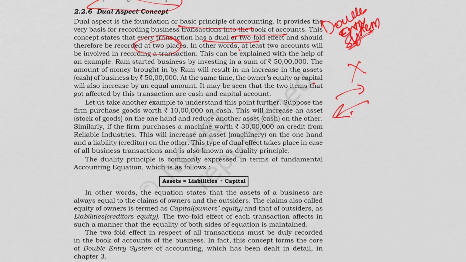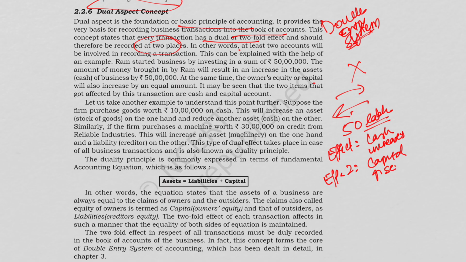For example, Ram starts a business with 50 lakh rupees. The first effect is cash increases by rupees 50 lakh, and effect 2 is capital increases. If we purchase goods worth rupees 10 lakh, effect 1 is stock increases, effect 2 is cash decreases.